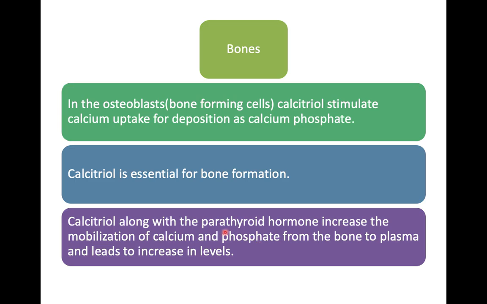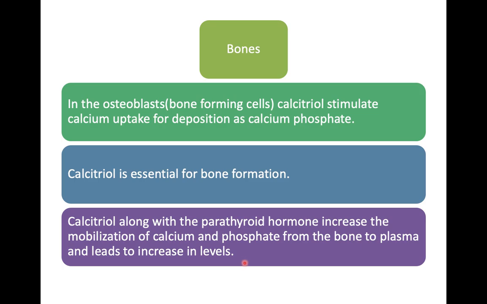For that action, another hormone is required, that is PTH or parathyroid hormone. So calcitriol along with the parathyroid hormone increases the mobilization of calcium and phosphate from the bone to plasma and leads to increased calcium levels.